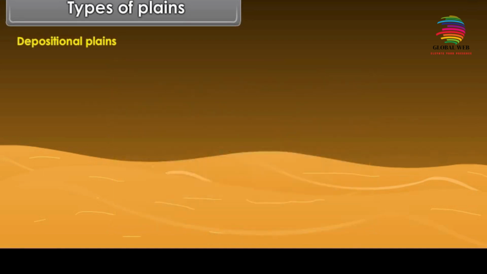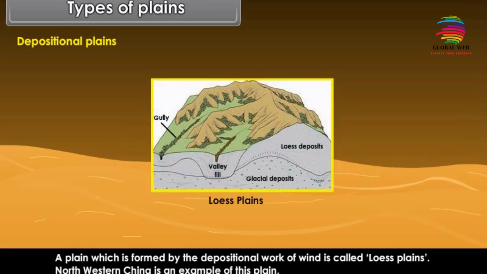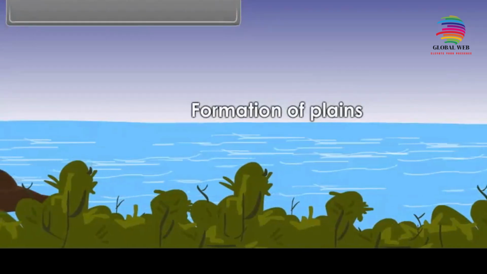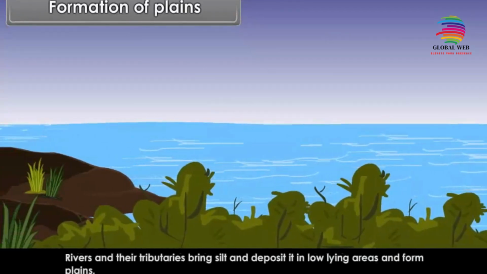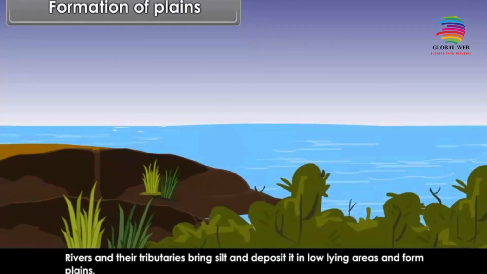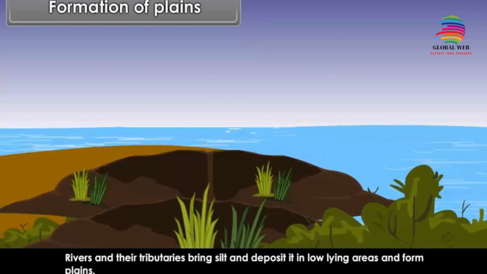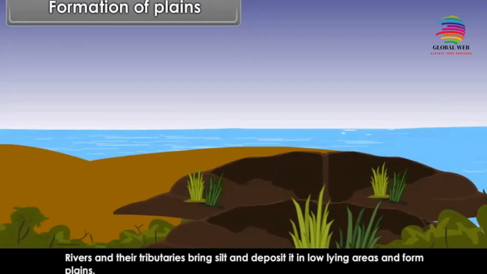A plain which is formed by the depositional work of wind is called a loess plain. Northwestern China is an example of this plain. Formation of plains: rivers and their tributaries bring silt and deposit it in low-lying areas and form plains.